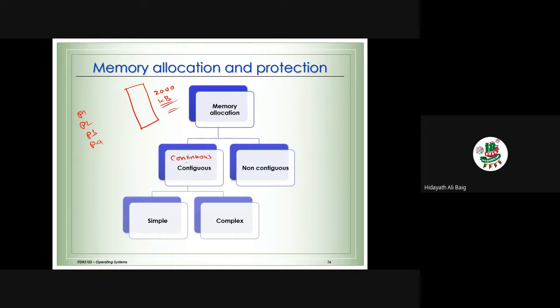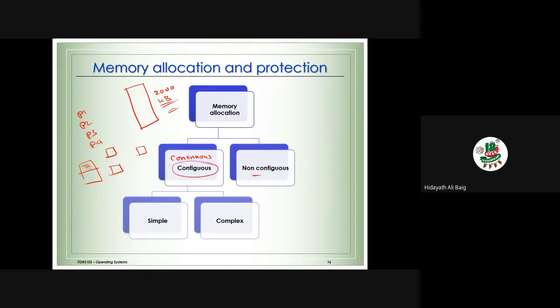Remember, contiguous means the memory should be in the same location. Non-contiguous means one part of the memory here, another part here, another part there. We can use the memory wherever it is free. That is called non-contiguous memory. But today we are just going to see contiguous memory allocation.